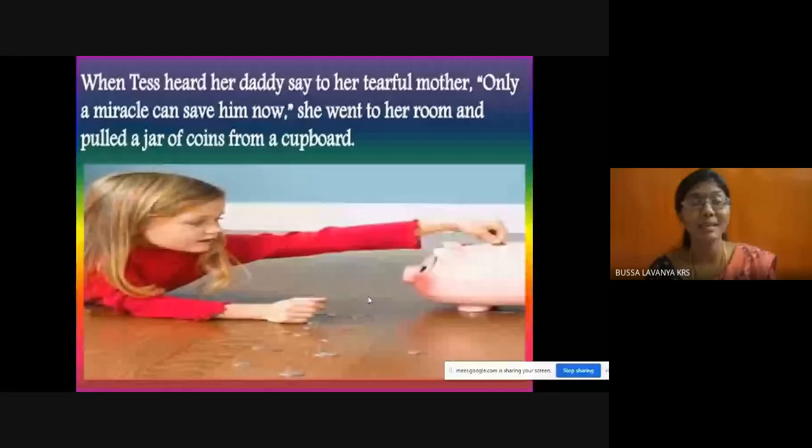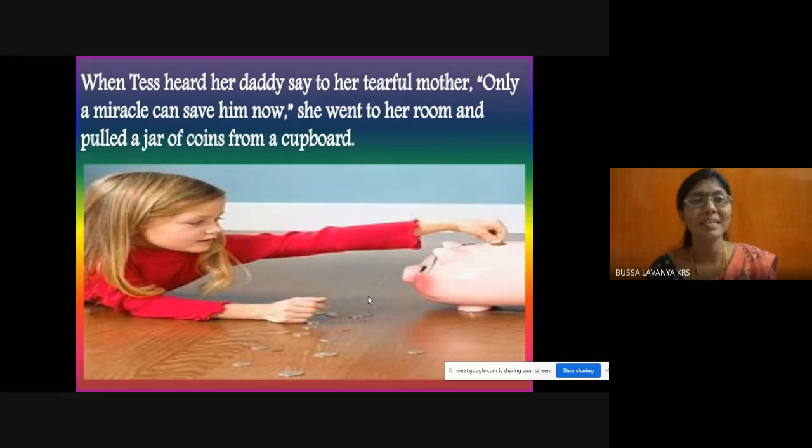She went to her room and pulled a jar of coins from a cupboard. When Tess's mother heard that, she was crying. Her father said to her mother that now what we could do, we did. So her father is trying to console her tearful mother. For a mother, the child comes first, right? Mother is the first person who is affected a lot when the child is ill. So she was in tears. Her dad said that now what we could do, we did. Only a miracle can save him now.